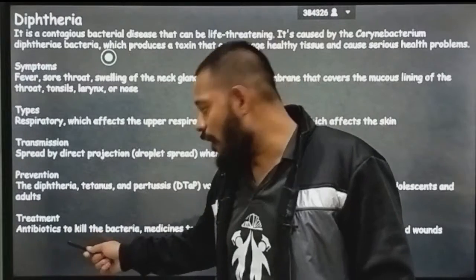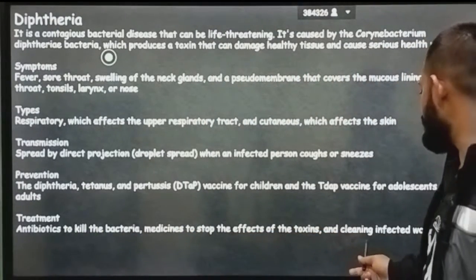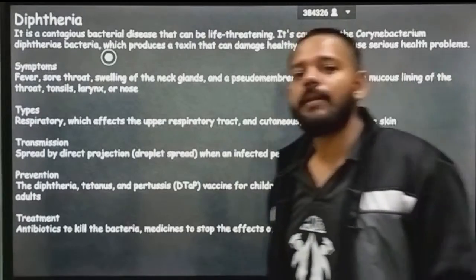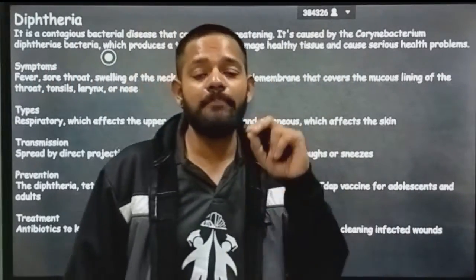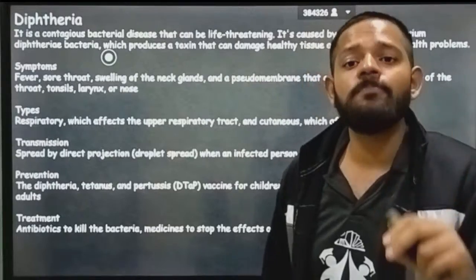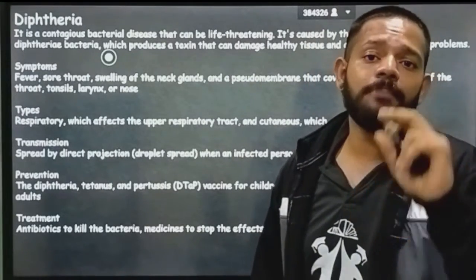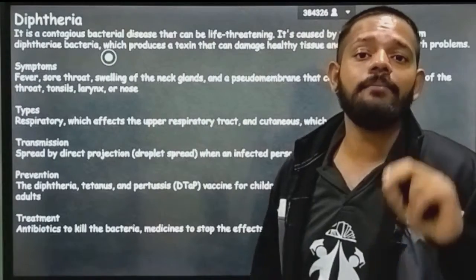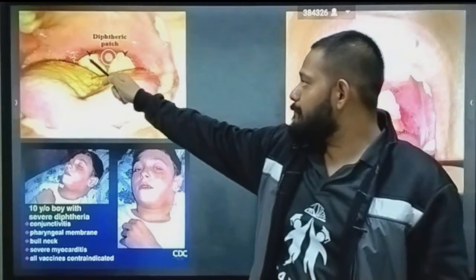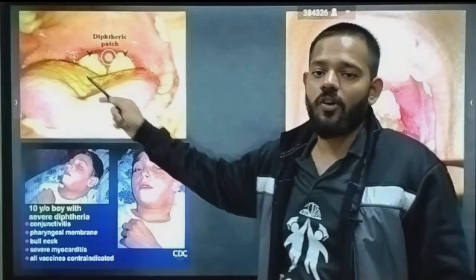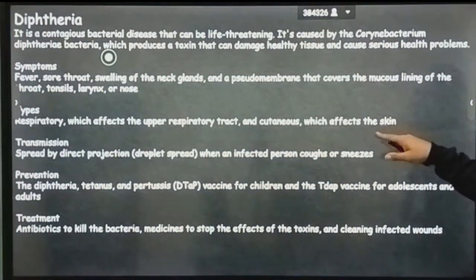Treatment: antibiotics to kill the bacteria, medicines to stop the effect of toxin, and cleaning the infected wound. The main function of the antibiotic which you take in this disease is to stop the secretion and the dispersal of toxin produced by the bacteria Corynebacterium diphtheriae. See, this type of pseudomembranous patches will develop inside the throat. You can see here, this is a pseudomembrane.